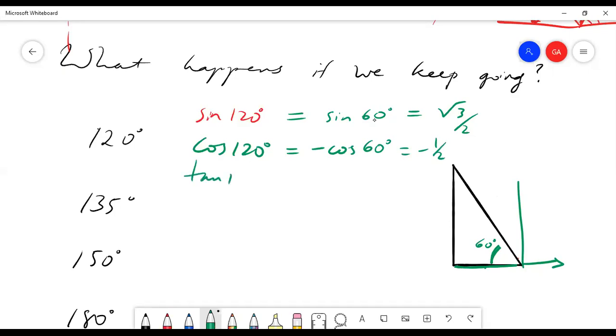And lastly, tangent of 120, that is opposite over adjacent. And again, our adjacent leg is in the negative direction. So that's going to pick up this negative sign. So it's going to be negative tangent of 60. And we know that to be, can someone tell me what tangent 60 is? It's just 1. Tangent 60 is not 1. Oh, sorry. It's just 3. So it'll be negative 3. No, it's a square root of 3. And so the negative sign will give you negative square root of 3. Okay, so I would write this down. We're going to get lots more practice of doing this. Okay, so if this little bit was confusing, let's now do 135 degrees.